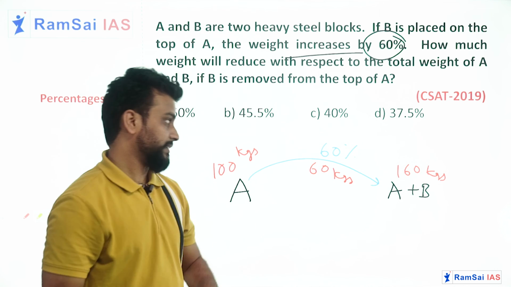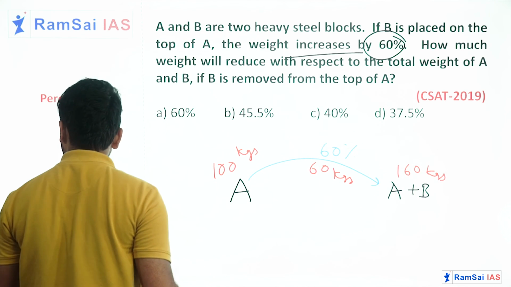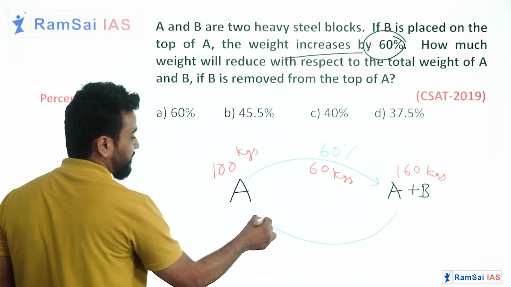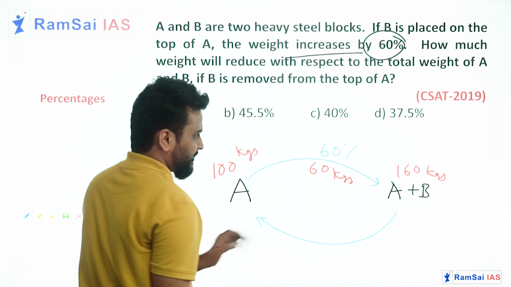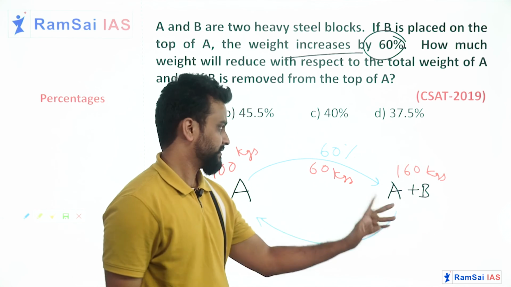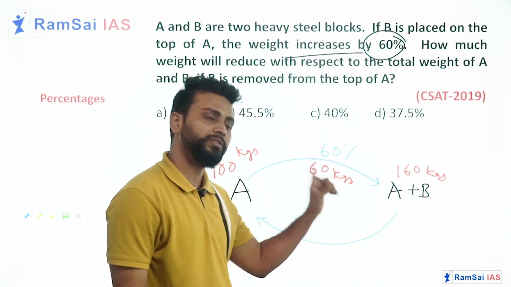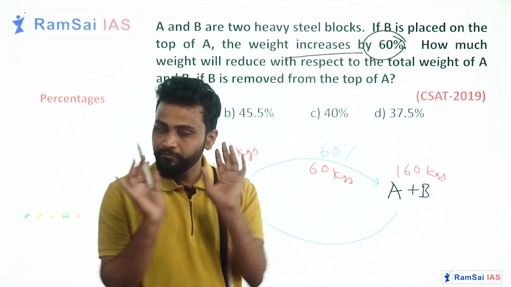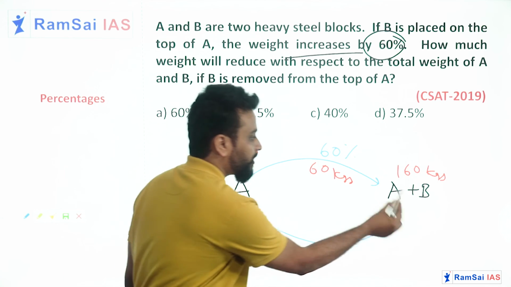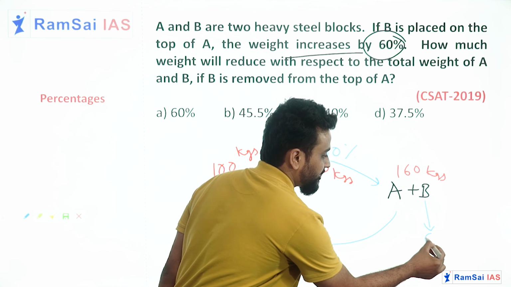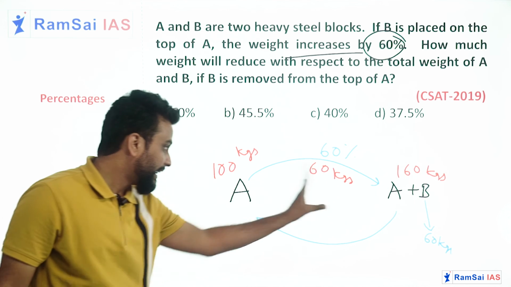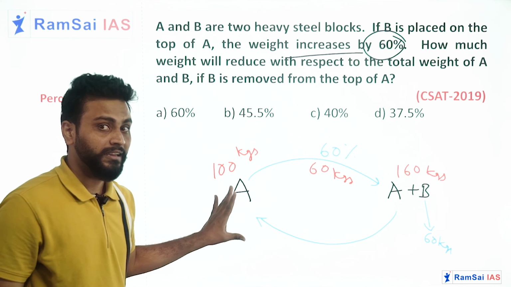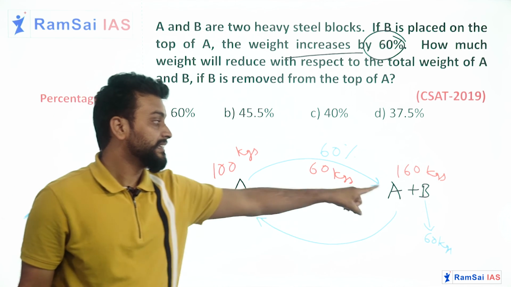Now what they are asking is how much weight will be reduced when we remove block B. When we remove block B, one thing is very clear here: the 60 kgs increase was only because of B. So everybody can understand block B's weight is 60 kgs. Now if I remove block B, A alone will be there and the weight will be reduced by 60 kgs.